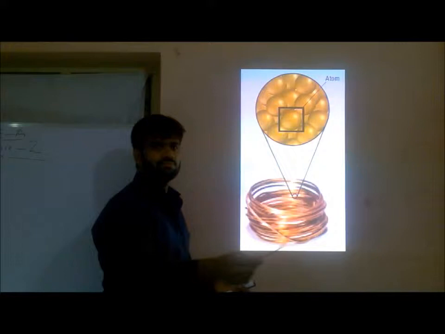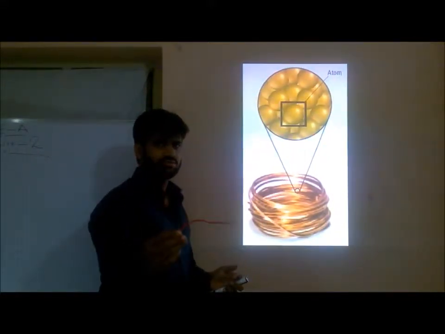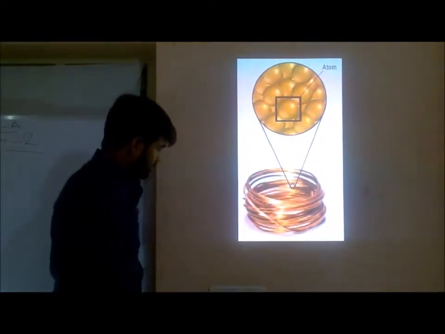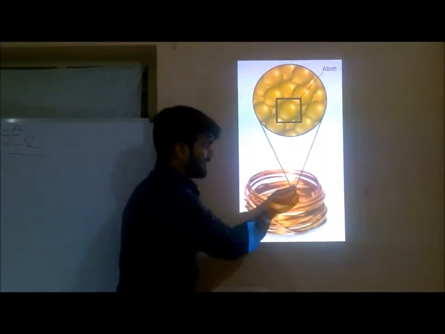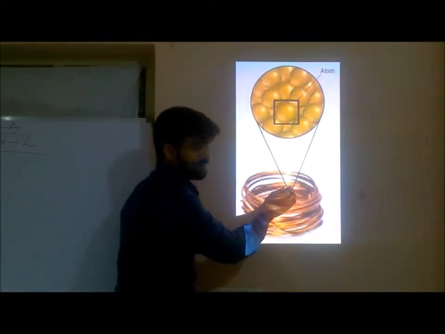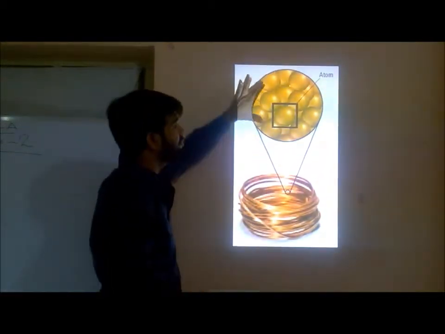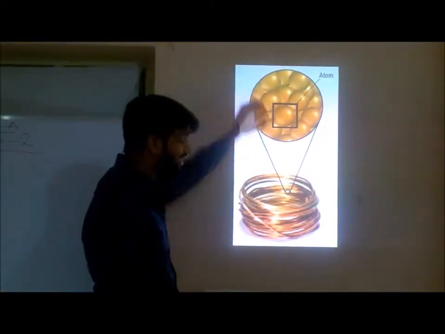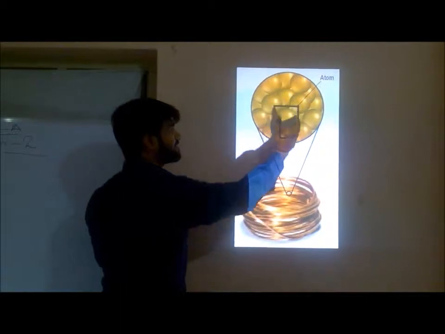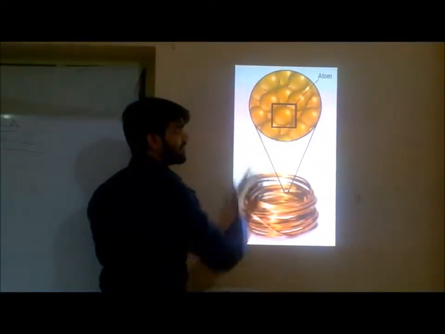I told you in my previous session that this is a copper wire. This is the same wire. Here you can check out this particular wire. He is taking a minute piece of the metal, copper metal, comprising this many atoms in just this minute place. And here he is taking an example of one single atom.